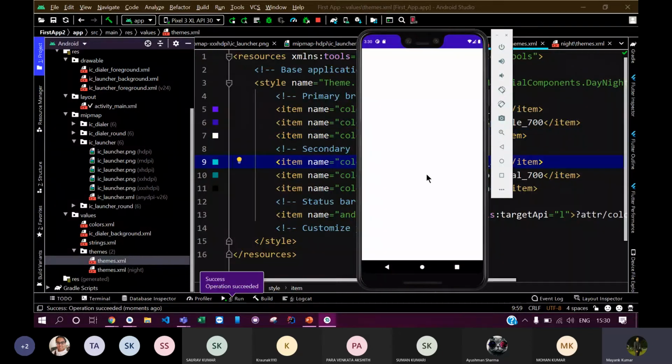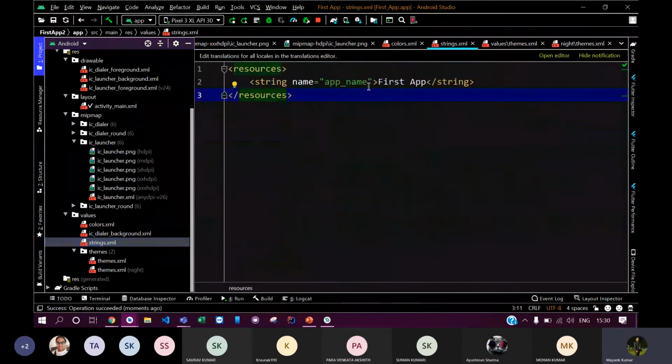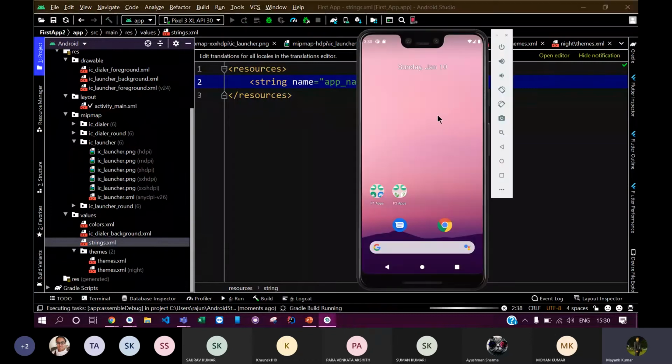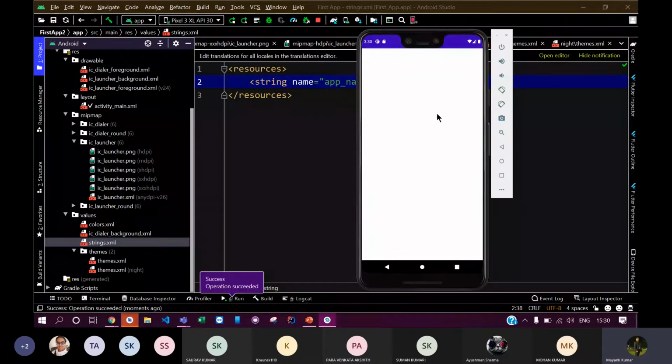So you can see that this is my running app. The name of my app is currently written as first app. If I want to change this, I can change it from here as well. I can change it to something, let's say phone app, and let's just rerun it, and you will see that the name of my app will be changed to phone app. So as you can see, now the name of my app is changed to phone app.